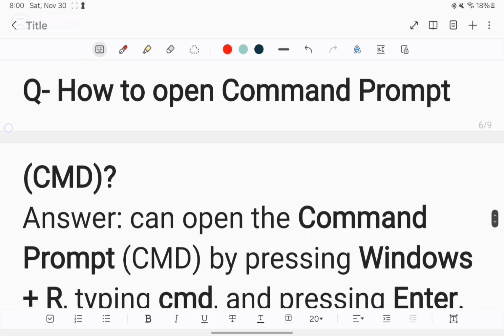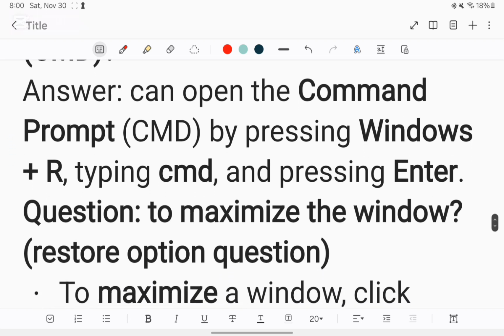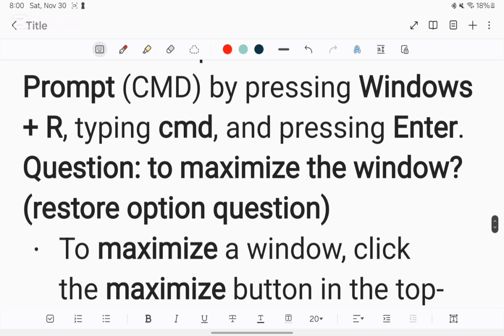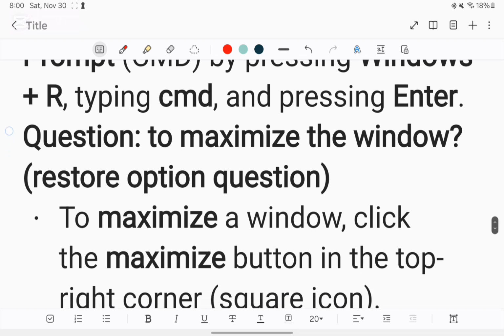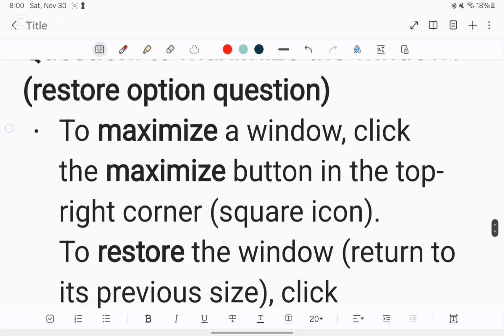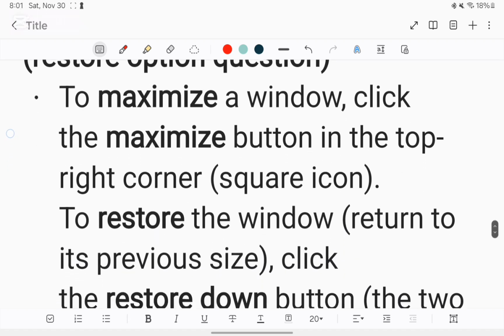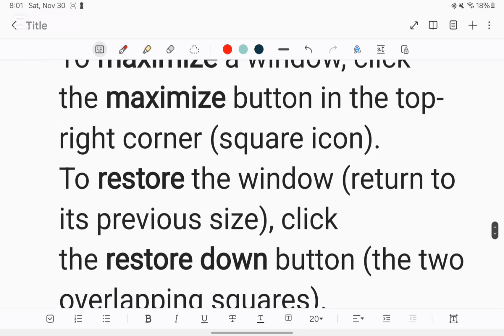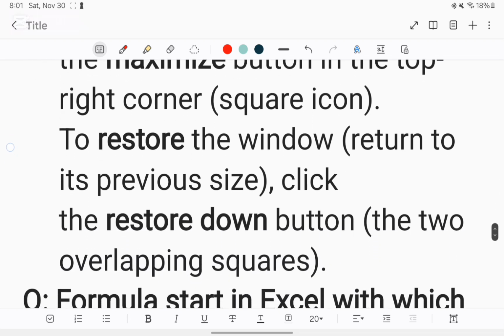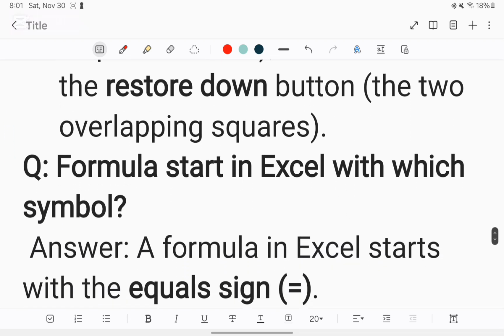Question: How to open command prompt CMD? Answer: You can open the command prompt CMD by pressing Windows + R, typing CMD, and pressing Enter. Question: How to maximize the window? Answer: To maximize a window, click the Maximize button, the square icon in the top right corner. To restore the window to its previous size, click the Restore Down button, the two overlapping squares.